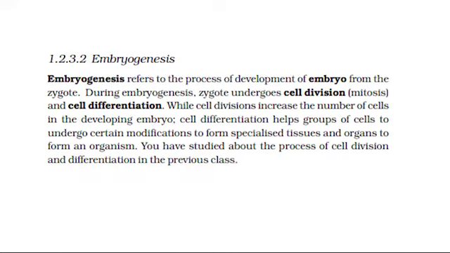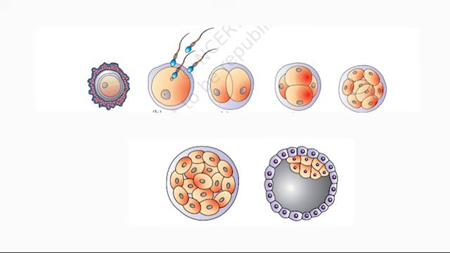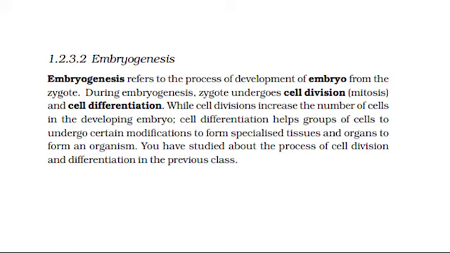Embryogenesis. Embryogenesis refers to the process of development of embryo from the zygote. During embryogenesis, zygote undergoes cell division, mitosis, and cell differentiation. While cell divisions increase the number of cells in the developing embryo, cell differentiation helps groups of cells to undergo certain modifications to form specialized tissues and organs to form an organism. You have studied about the process of cell division and differentiation in the previous class.